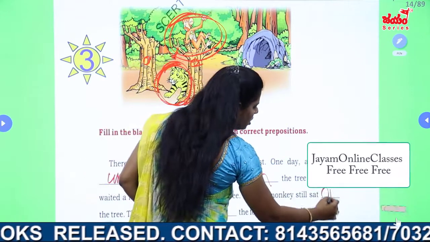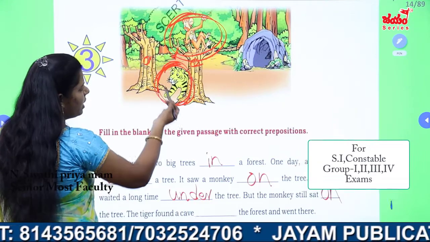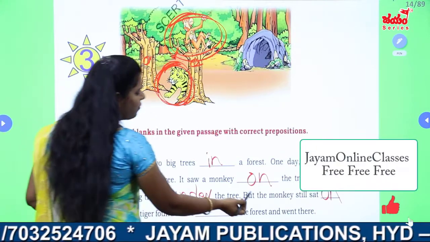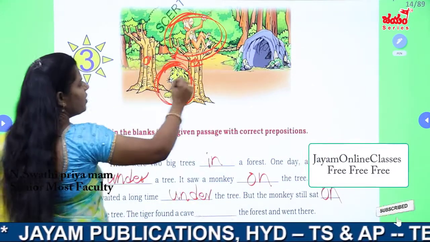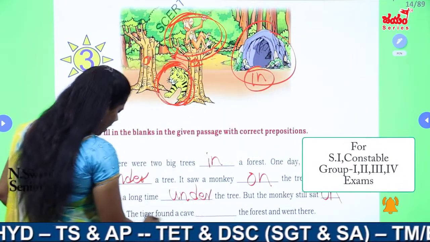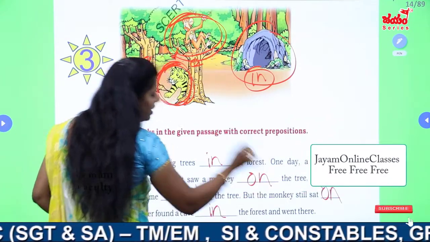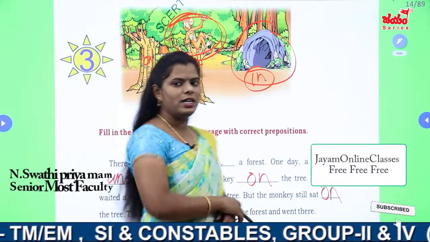Sat on the tree. Next, the tiger found a cave dash the forest and went there. So cave ikkada undi. Where is the cave? In a forest. Forest lo undi. So we have to say the tiger found a cave in the forest and went there.